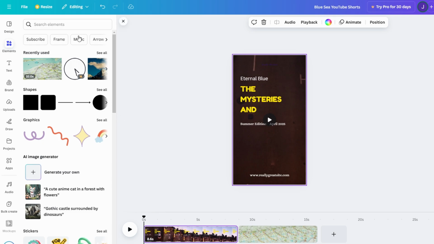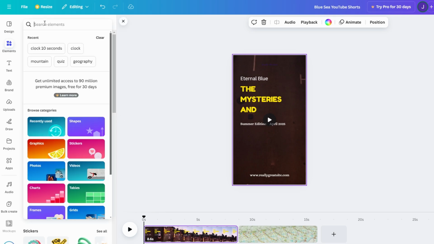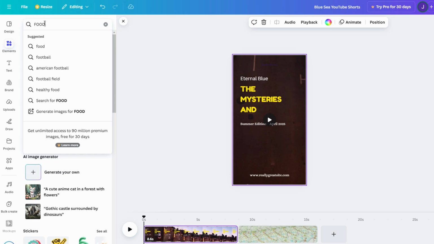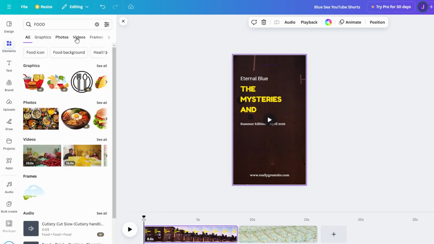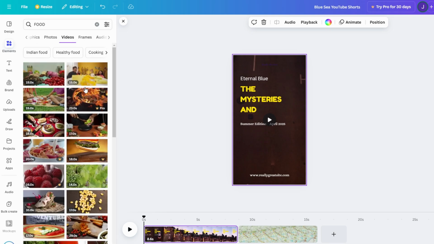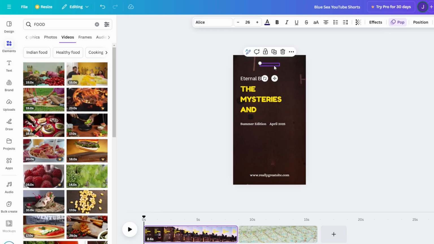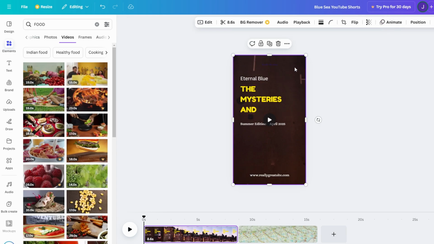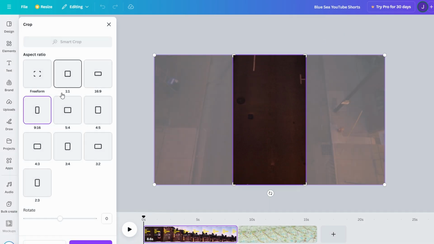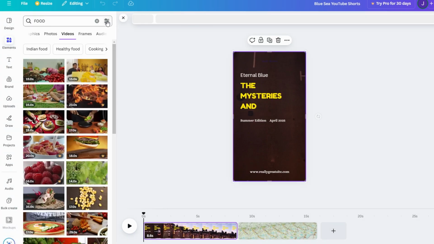Search for terms like adventure, food, or creativity to find clips that align with your theme. Want your video to look polished? Crop and resize the footage to perfectly fit YouTube's vertical format. With a little tweaking, you can create a cohesive and visually appealing short that grabs attention and leaves an impact.